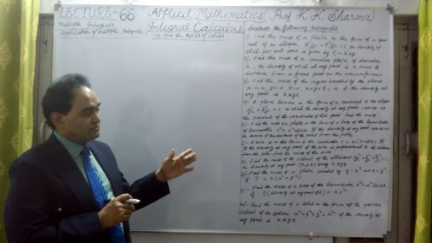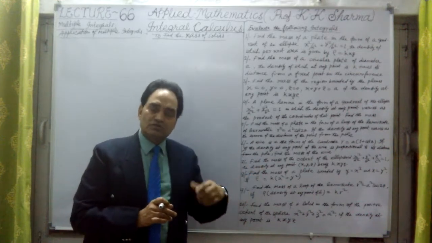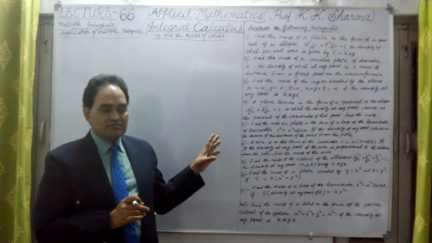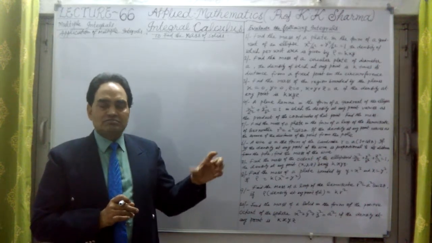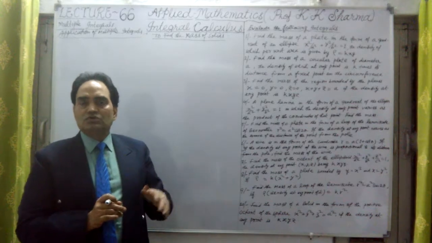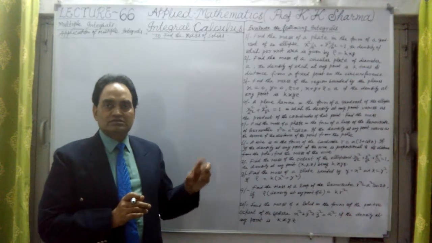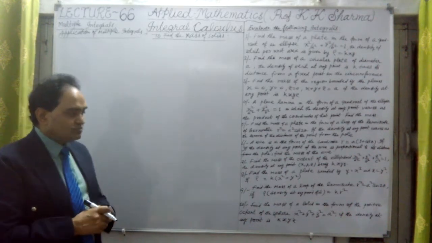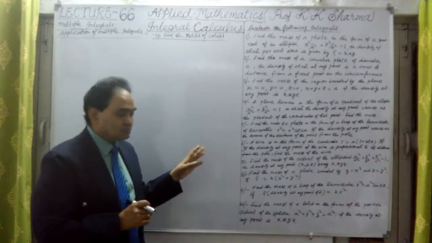Now these questions are taken from student queries, online queries. I'll solve these questions, which are based on the mass of the given figure. First we have to find the area or volume or length of the curve, and after that multiply by density. Then integrate with respect to the limits given to us: double integrals with respect to x and y, and triple integrals with respect to x, y, and z in the case of solid figures. So let me take them one by one.